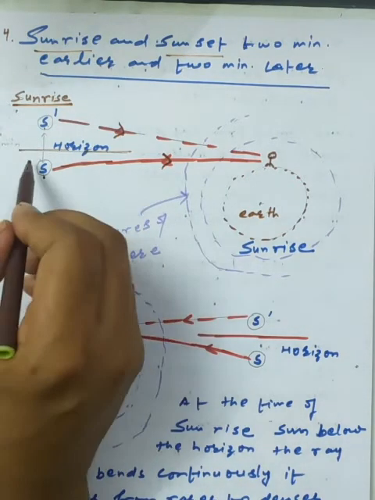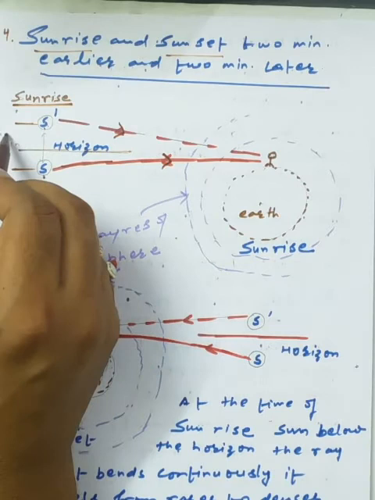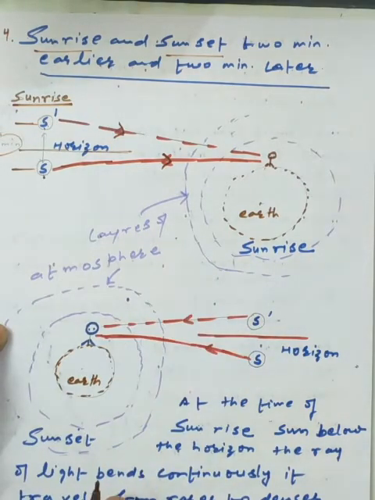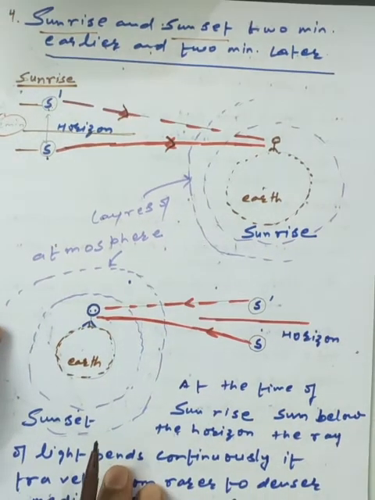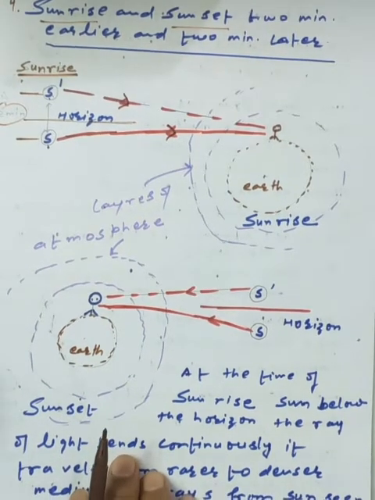So the total difference of time will be 2 minutes, but it's a virtual condition we have. At the time of sunrise the sun is still below the horizon, but it appears at the apparent position S dash. So this is the 2 minutes earlier concept we have.